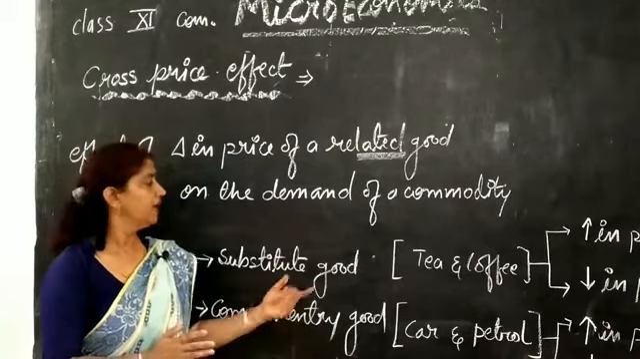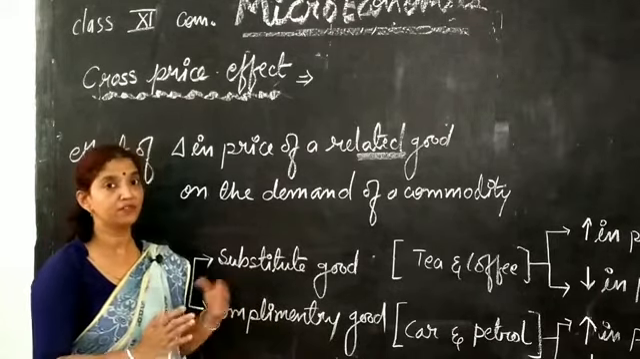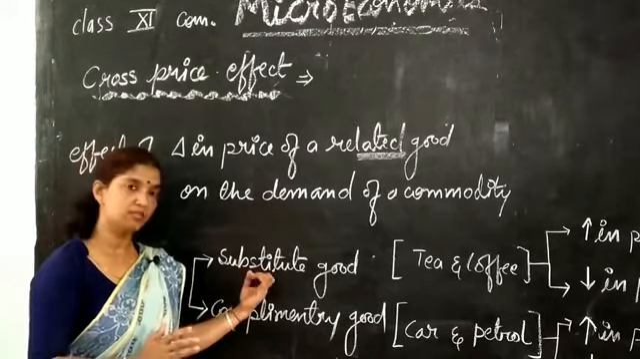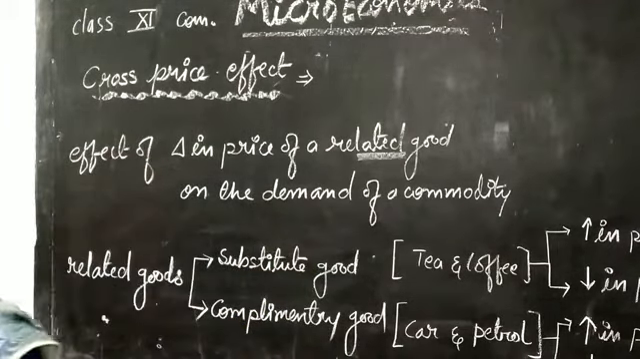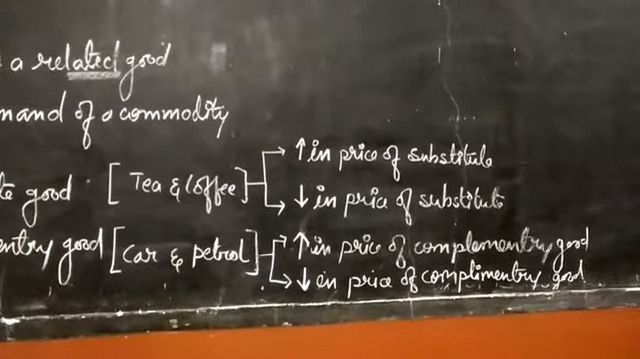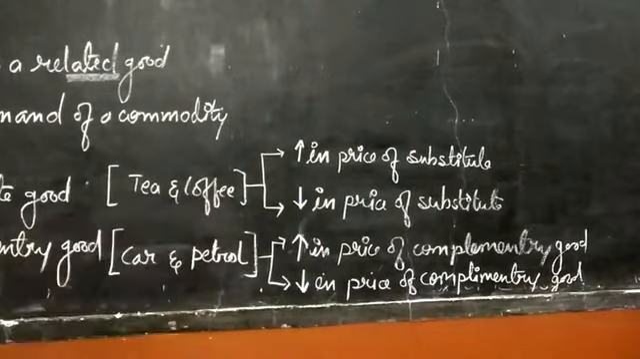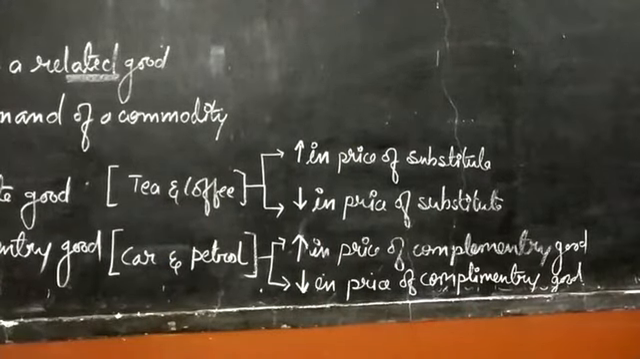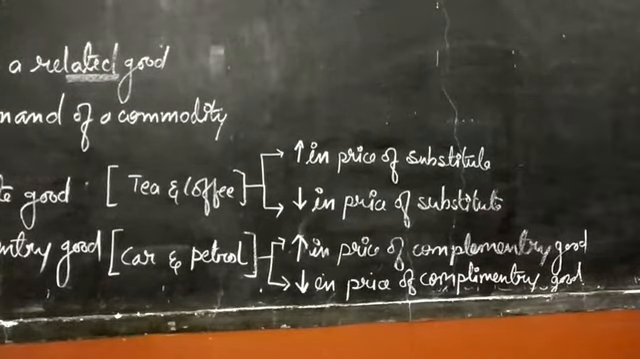And in this video we will discuss different types of changes in the price of substitute goods and complementary goods, and these changes are under these headings. For substitute we will discuss an increase in the price of a substitute good, and a decrease in the price of a substitute good. Next is an increase in the price of a complementary good and a decrease in the price of a complementary good.